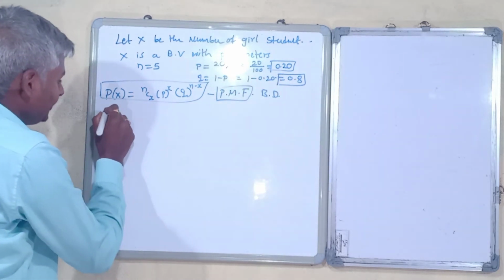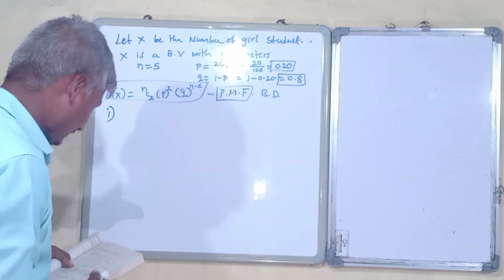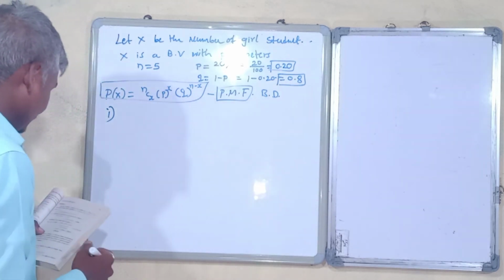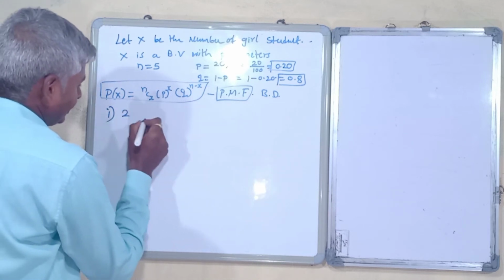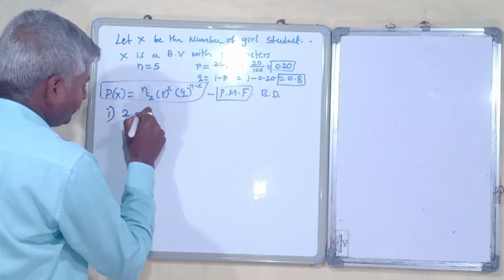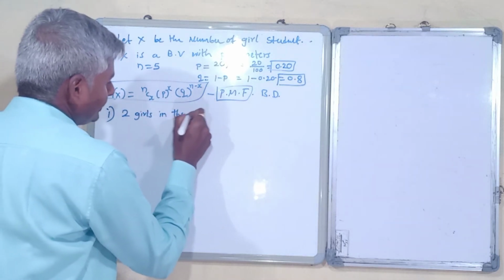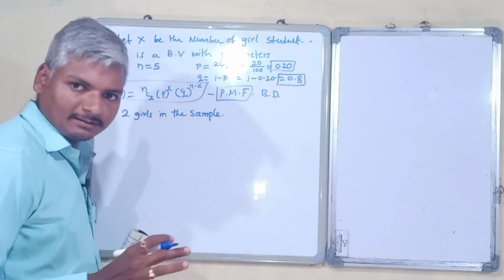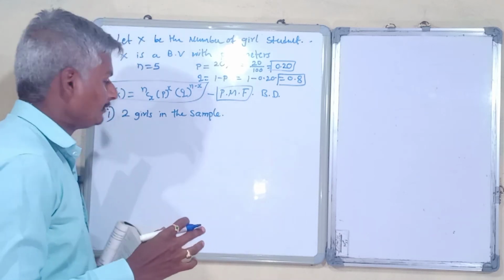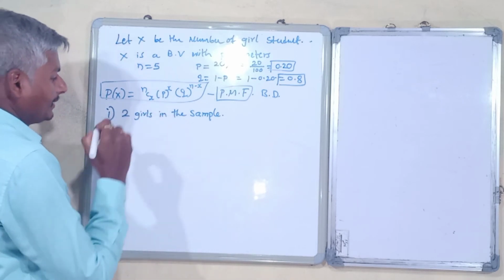Then they have asked you to find the probability that there are 2 girls in the sample. Out of the 5 selected, you need to find the probability that there are 2 girls in the particular sample.